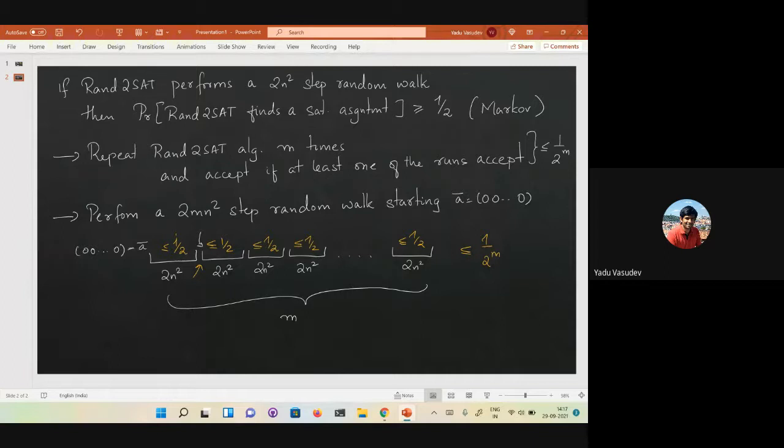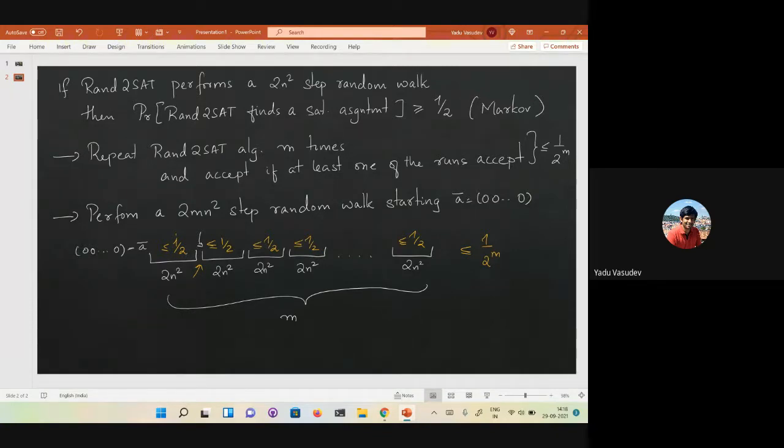So you can think of this as one long random walk. Instead of 2n square, you do 2mn square steps, and then the probability that you will not find a satisfying assignment is just 1 over 2 power n. And it's because of this very nice property of the random walk that it does not really depend on how you reached your current location, but rather where you are right now. The history is somehow irrelevant to the next step of the random walk. And this is an important property that we are going to see now.